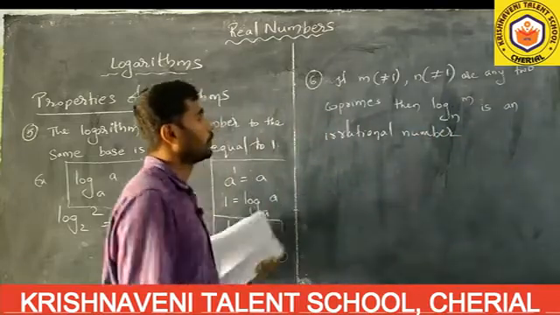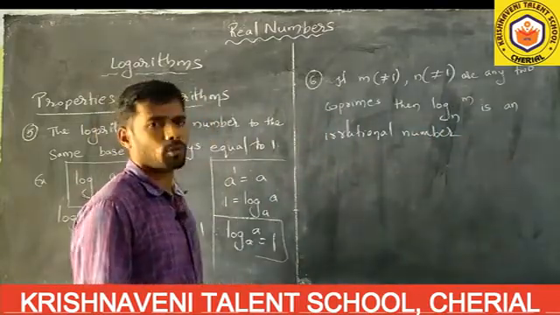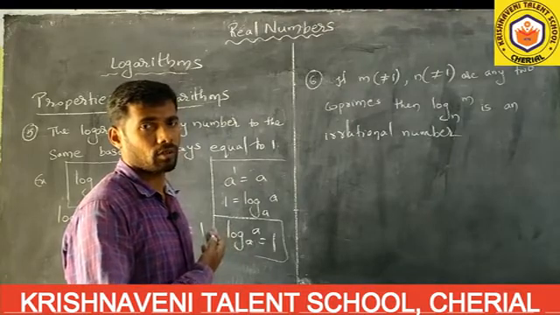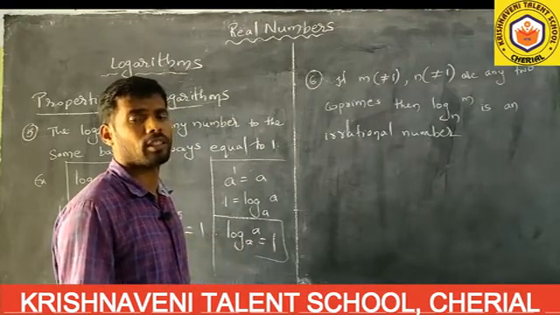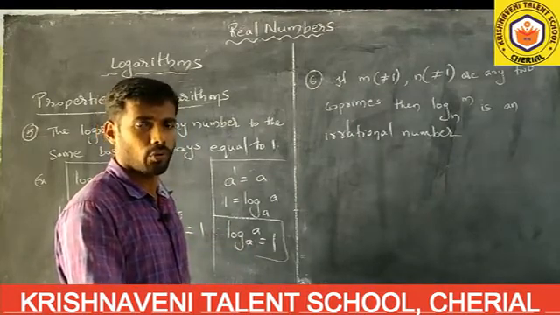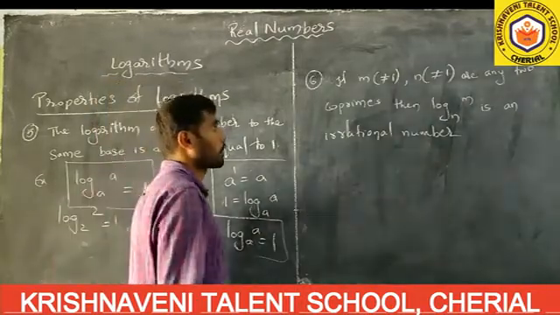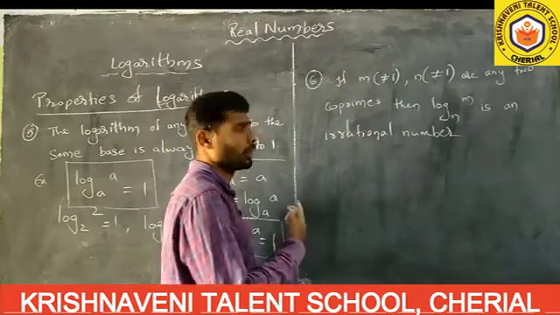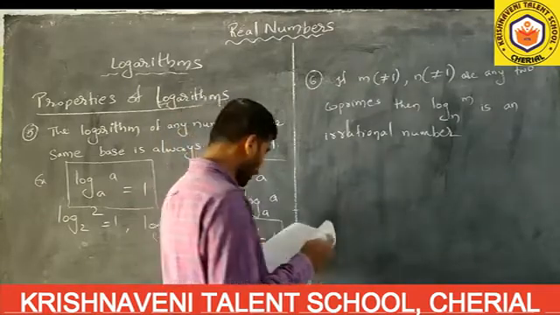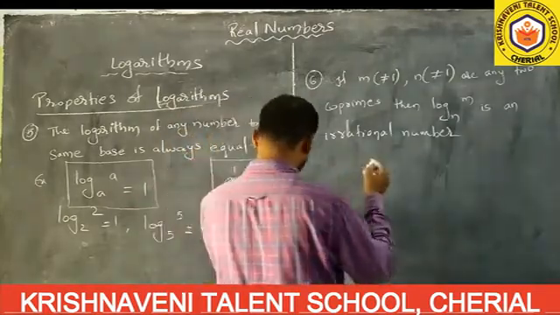If you take any two co-primes, which I already mentioned in the introduction: if the HCF of two numbers is equal to 1, then those two numbers are called co-primes, also called relatively prime. Indirectly, it is nothing but the HCF being equal to 1. I am taking one example.